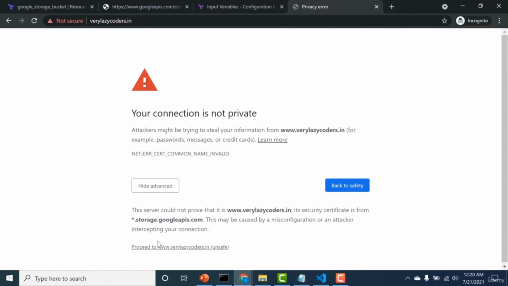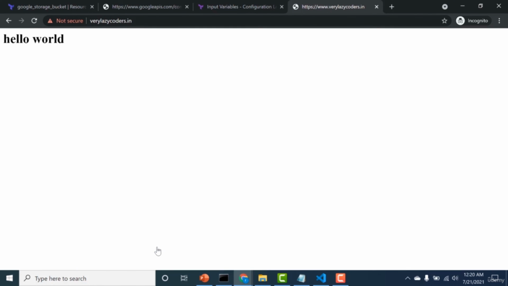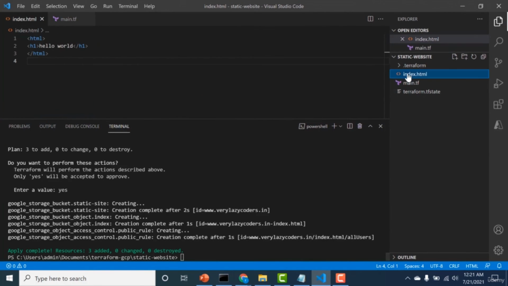Of course, there is no SSL, so I'll just proceed without SSL. So you can see that this particular hello world was displayed. So this is basically what is there in our HTML file. And that is how you create a static website. I'll attach the corresponding code in the resources or in the description below.